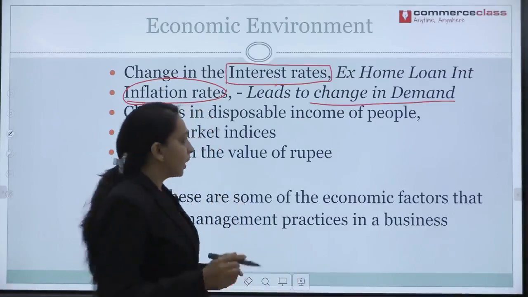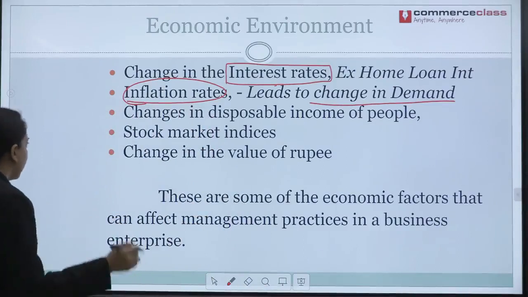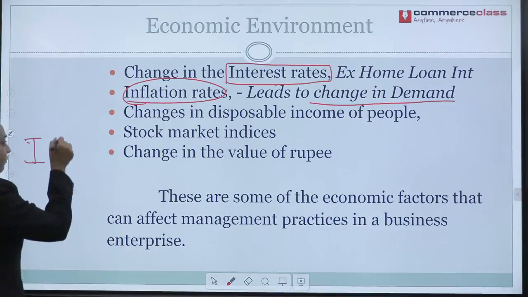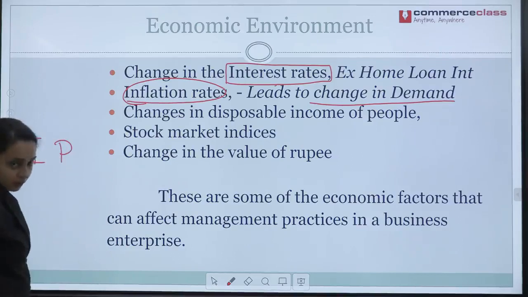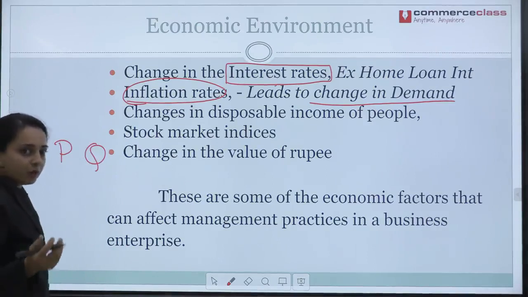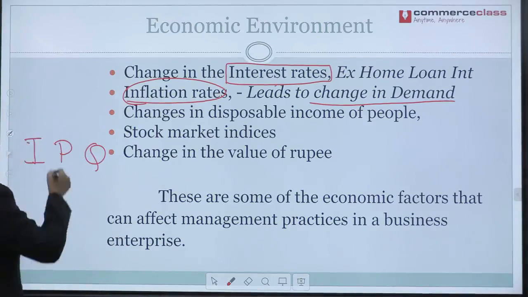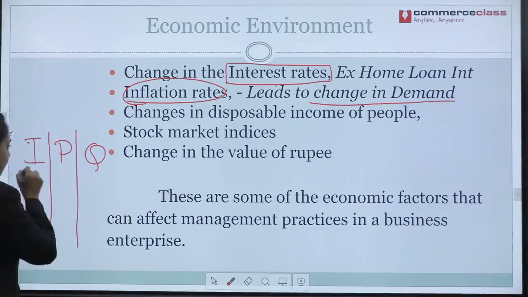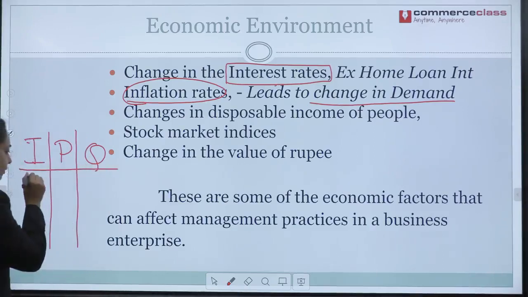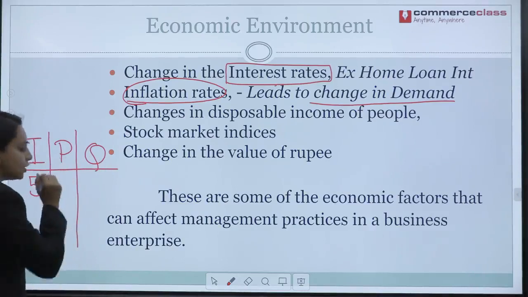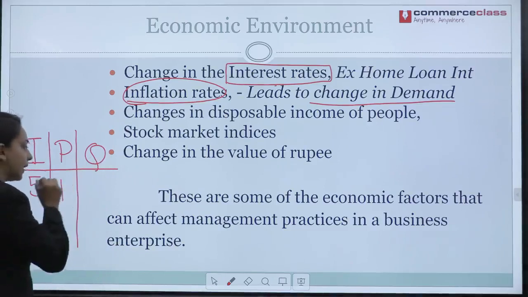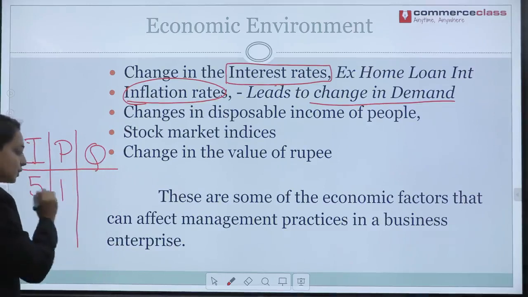We will see. Now, consider you have an income and you have the price of one commodity, and we also consider the quantity of the commodity that can be purchased by a person. If your income is 5 rupees and the price of the commodity is 1 rupee, then how much quantity can you purchase with this amount of money for this much price?